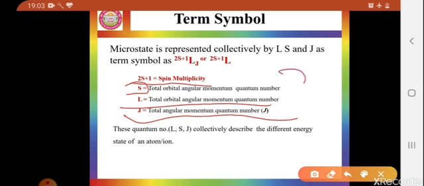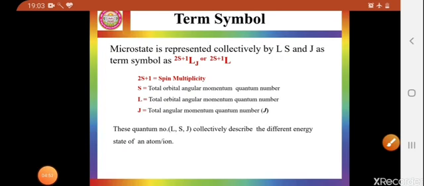When we collectively use these quantum numbers to represent different energy states, then those different energy states are called microstates. So there are different ways in which you can define a microstate. Ultimately you can say that microstate is the representation of different electronic energy levels or electronic states in an atom or ion, and term symbol is the nomenclature of that microstate.